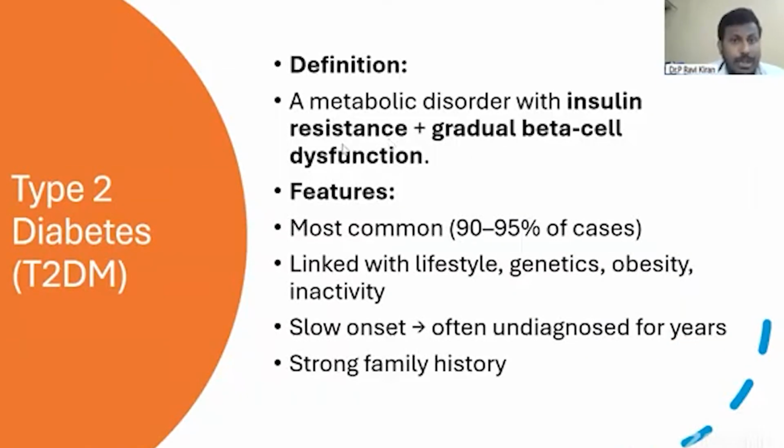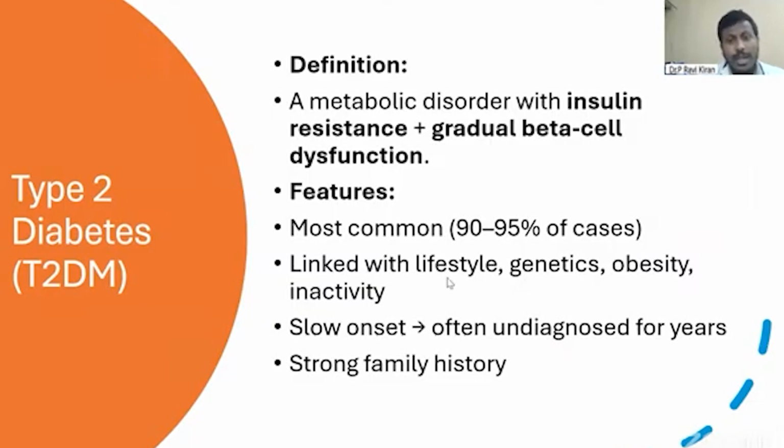Type 2 diabetes definition. Type 2 diabetes is the most common diabetes. More than 90 to 95% of the diabetic population have type 2 diabetes. It's a metabolic disorder with insulin resistance and slow, gradual beta cell dysfunction. First, insulin resistance leads to hyperinsulinemia, where the pancreas overworks to produce more insulin to cover the insulin resistance, which gradually leads to beta cell failure, and it can present with no insulin production in the later stages of life.